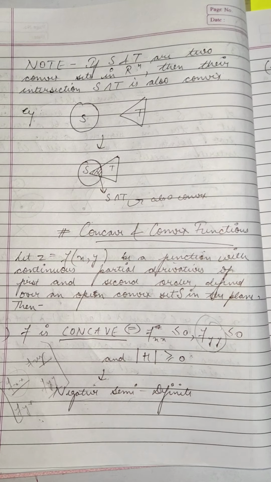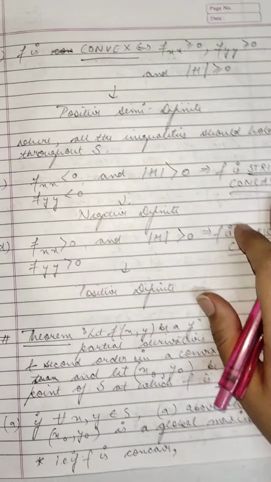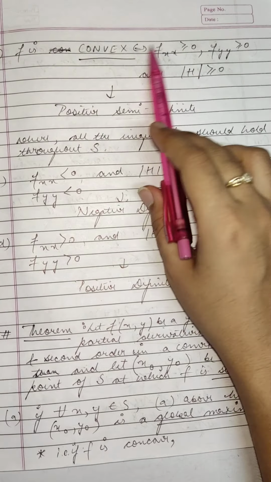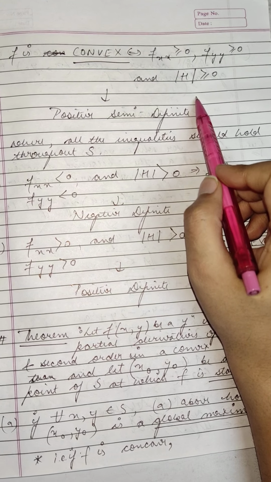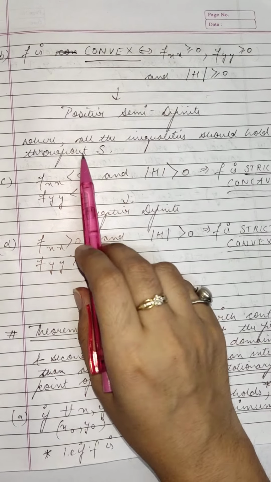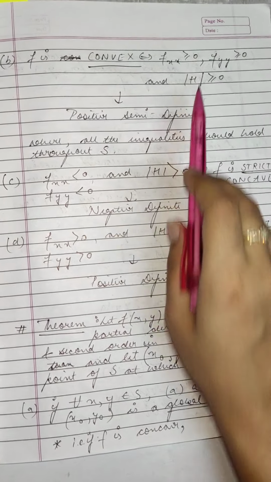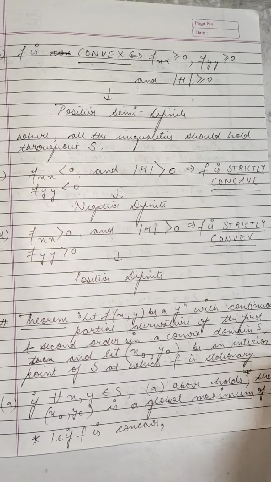So that's about concavity. And then in convexity, you have positive semi-definiteness, that is, the determinant is greater than or equal to 0, and A and C are also greater than or equal to 0. So if all of these inequalities become strict, then you have strictly concave and strictly convex.